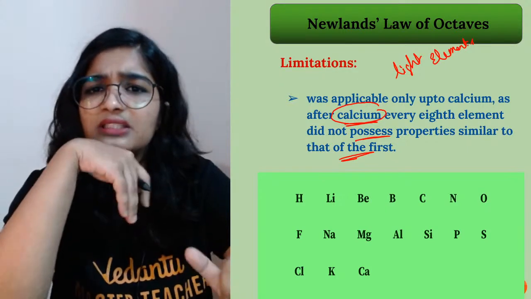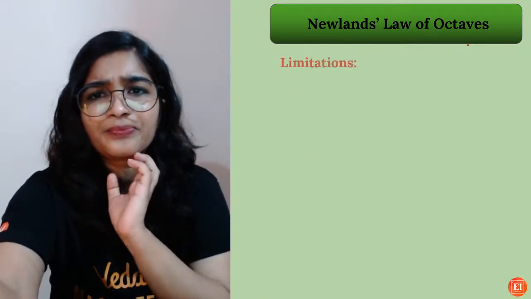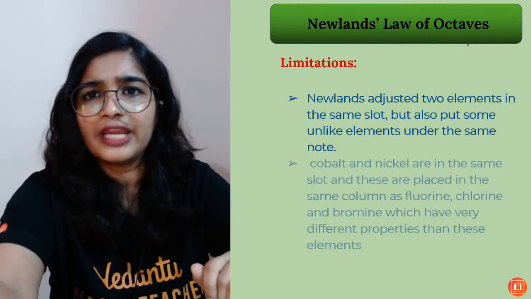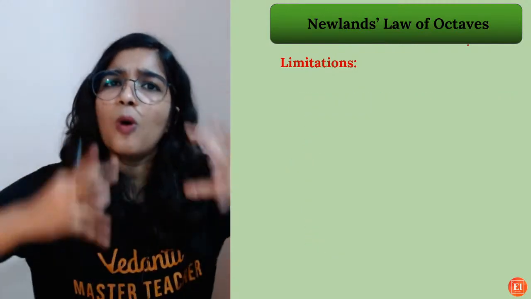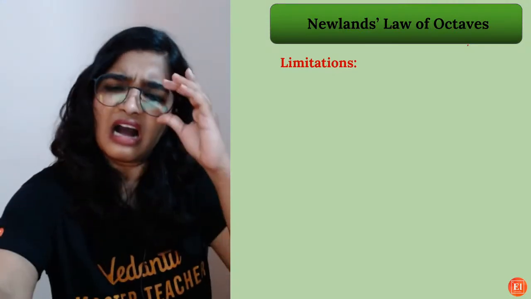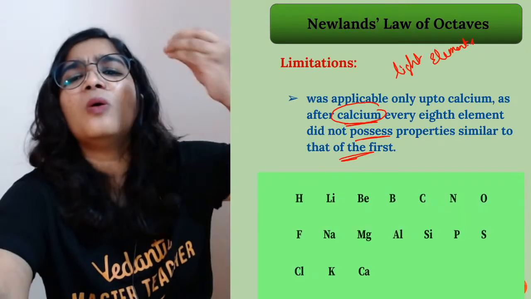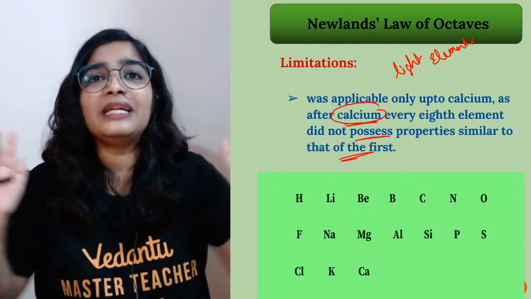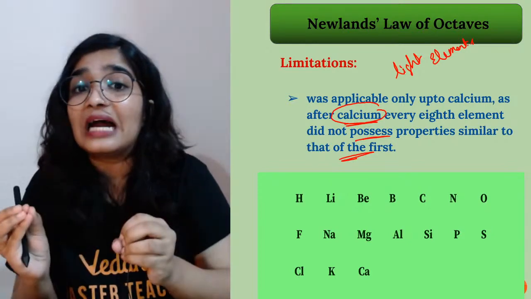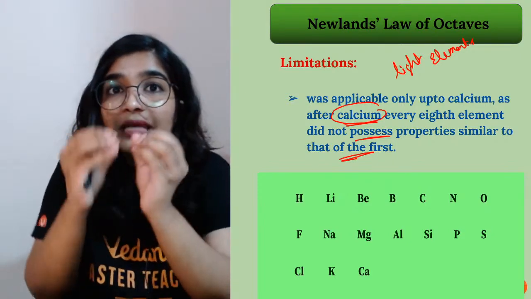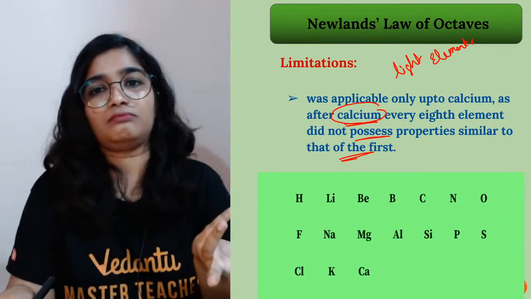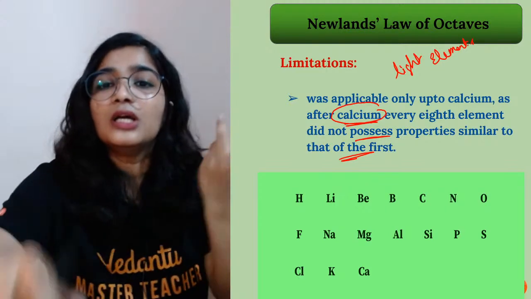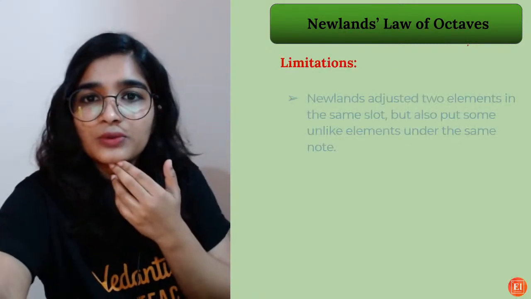And the other one is, if you look at his table of the law of octaves, he just adjusted. He wanted to fit all the elements. He was like, I am going to do it, I will fit all the known elements into my table. So when he was doing that, even elements with different properties were put together. How is it possible? See what happens. I'll just show it to you.